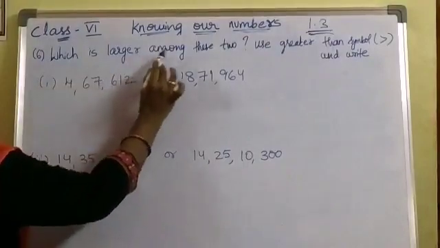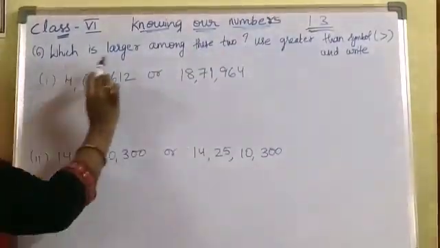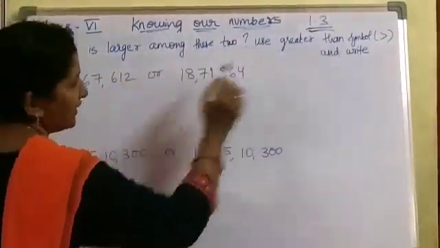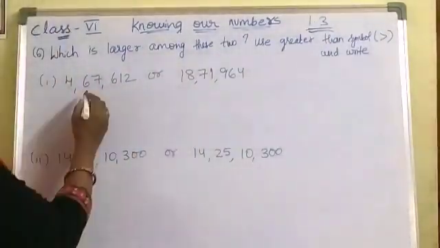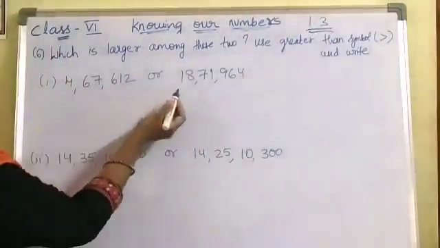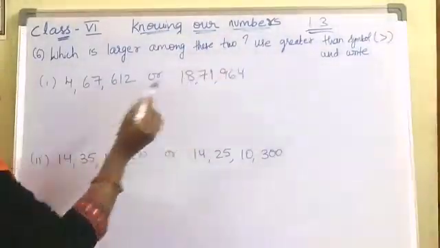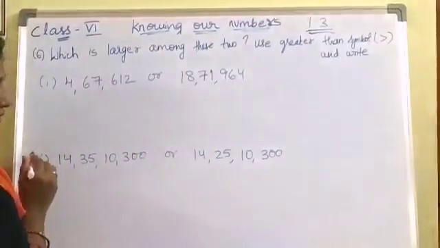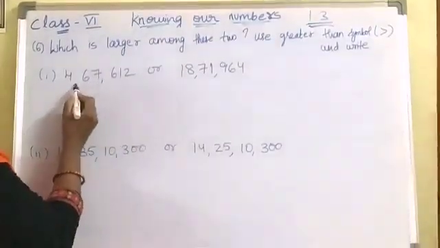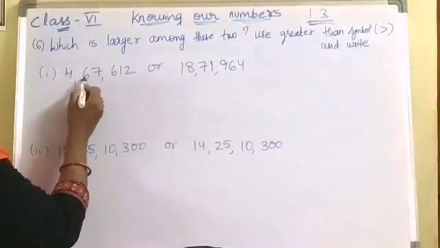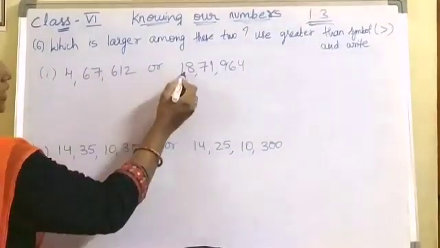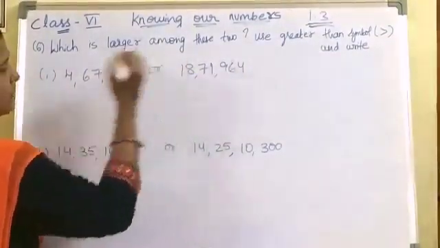Next, which is larger among these two? Use greater than symbol and write. Here they are given two numbers here. In this, which is larger, and we should write using that symbol. So to greater than symbol means first we have to choose which is bigger here. Now coming to digits, how many digits are there here? 1, 2, 3, 4, 5, 6. 6 digits. 1, 2, 3, 4, 5, 6, 7 digits.